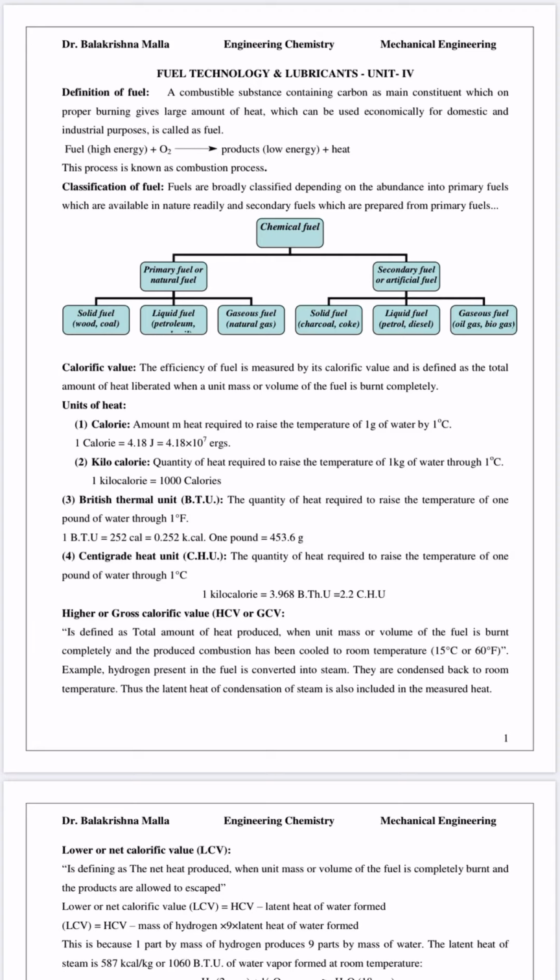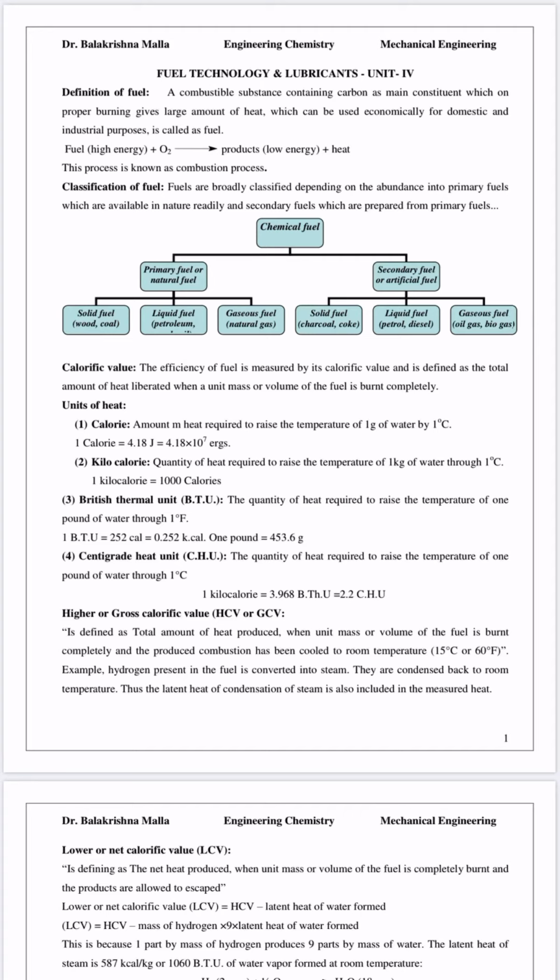In the case of secondary fuels, these are man-made fuels, synthesized by a human in a laboratory using primary fuels as raw material. This is again subcategorized into three: solid, liquid, gaseous.